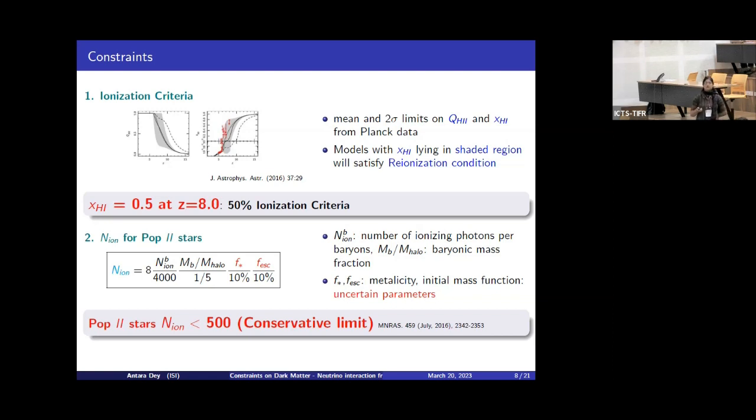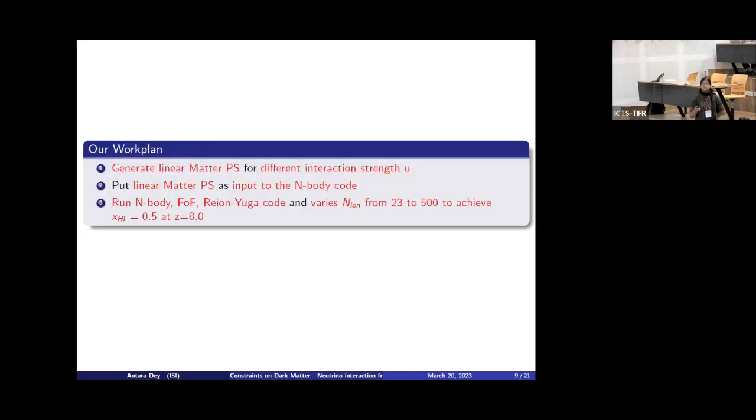And the other is the values of the ionization efficiency, which we have taken less than 500 for a conservative limit case. So we know that the ionization efficiency is basically a function of f star and f escape. These are all uncertain parameters, and it may depend on the halo mass and redshift, but in our case, we have taken some constant value. For zero metallicity stars also, NR can have very high value, but we know that it has very small impact on the reionization. So we take that particular limit of NR, that is less than 500.